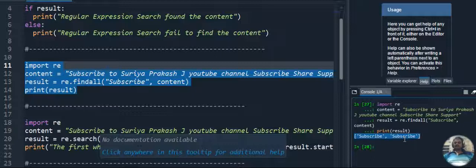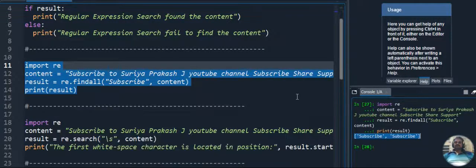Whenever you use regular expression, it is used to identify the string in an efficient manner. The search of regular expression is very efficient, so you can do the search efficiently. That is the major benefit of regular expression, and it's the beauty of regular expression. Next we are moving to the third program.